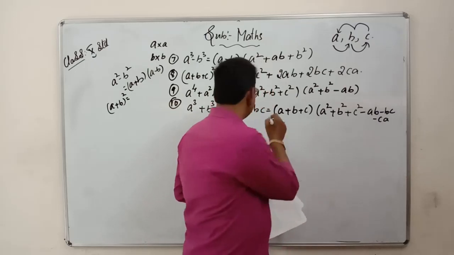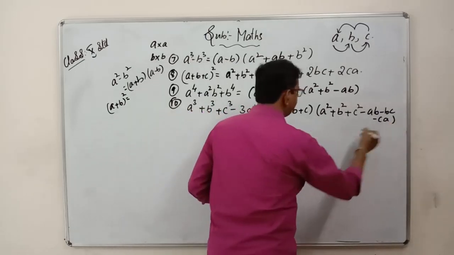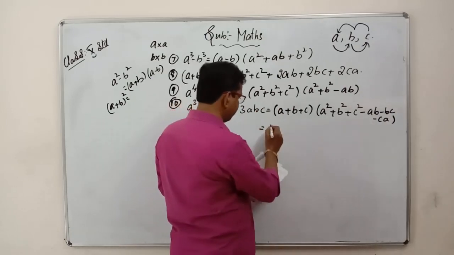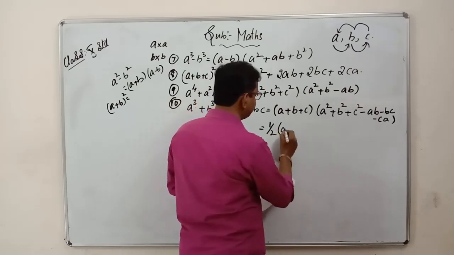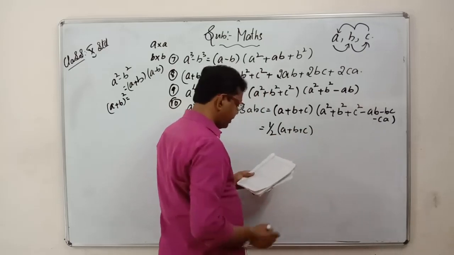Or the same formula we can write in another form also. What is that formula? We can write this formula in this way also, that is, you can write it as half of (a plus b plus c)